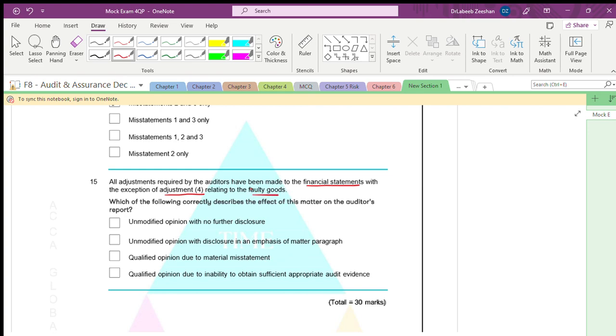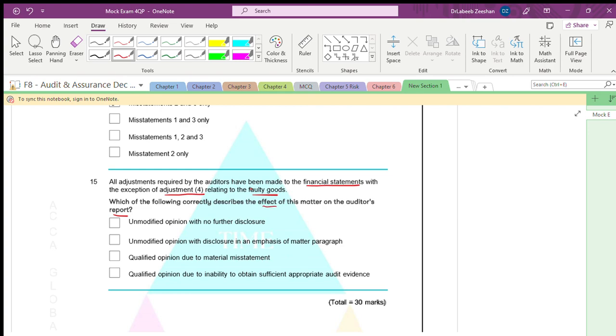Which of the following correctly describes the effect of this matter on the auditor's report?